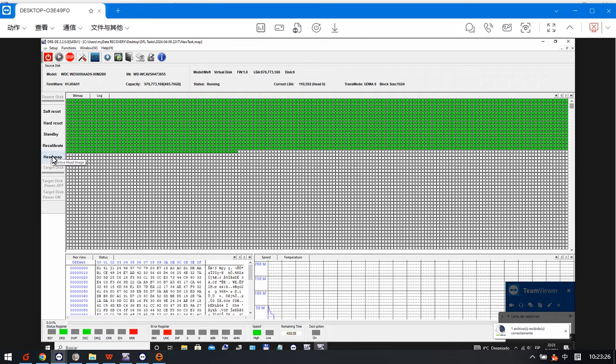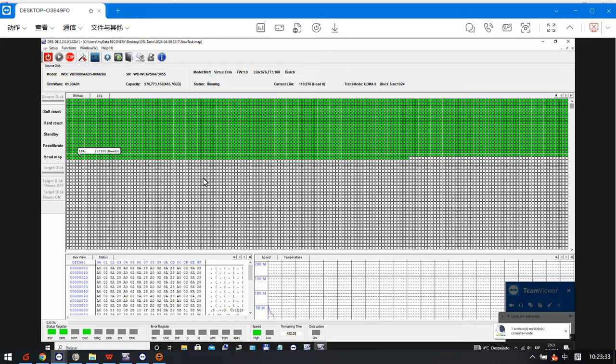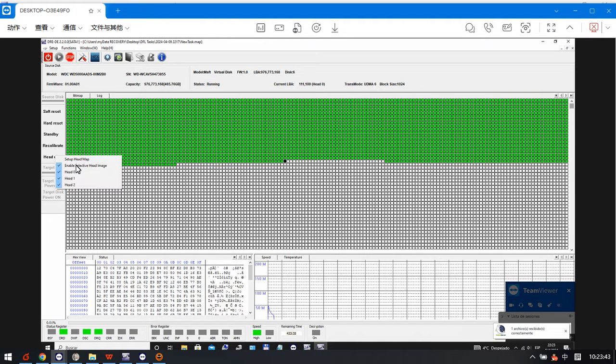So the software is now imaging this patient drive. Now we can see head 0 is weak and it's very slow here. So we can try to untick head 0 and image head 1 and head 2.